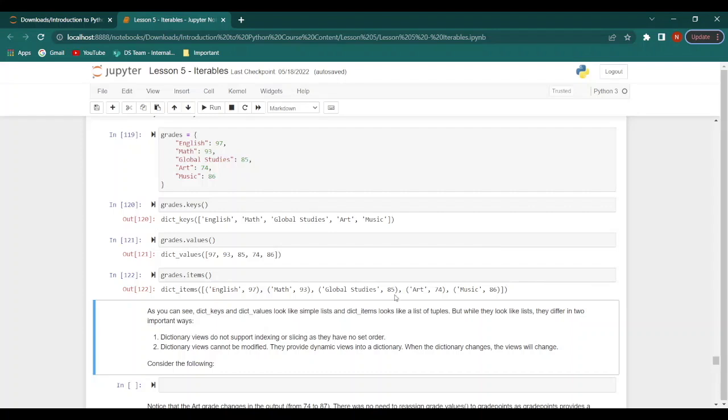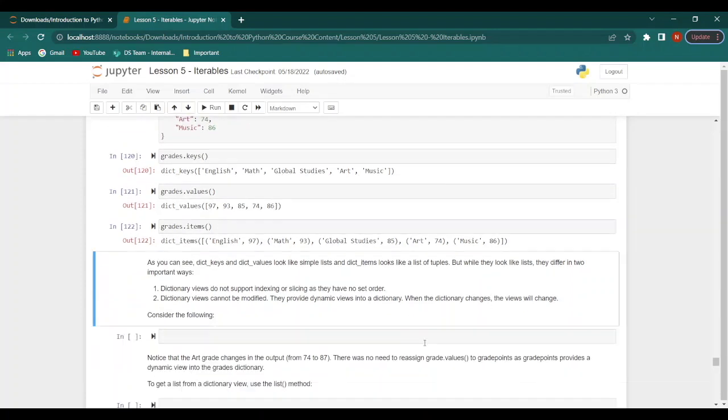Now one thing to note here is that while these outputs look like a set of lists, they do not have the same operations or provisions as actual lists. So for example, dictionary views do not support indexing or slicing, and that's because they don't have any set order. Also, dictionary views cannot be modified. They give dynamic views into a dictionary, and when the dictionary changes, the views will also change. So let's consider the following.